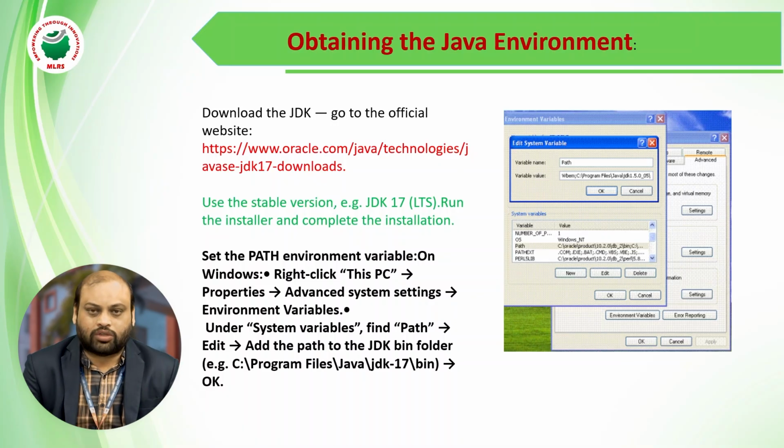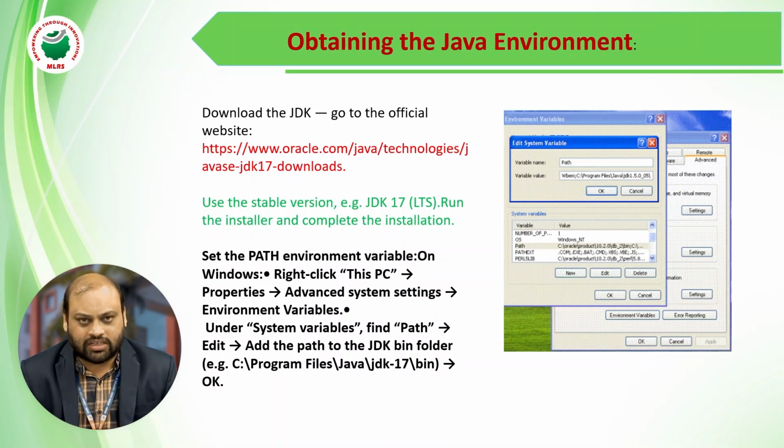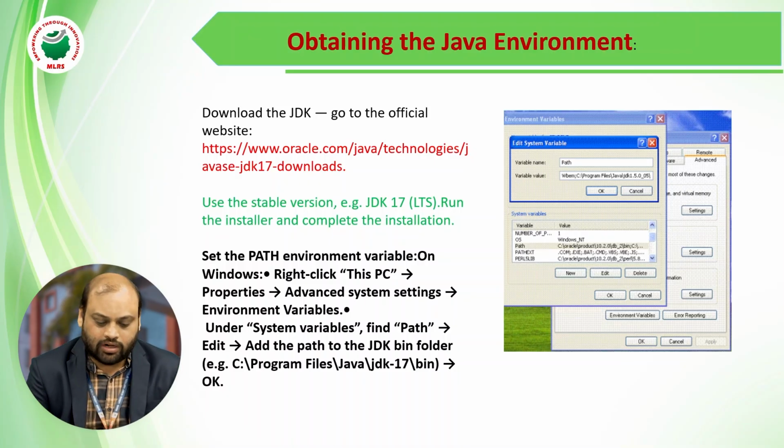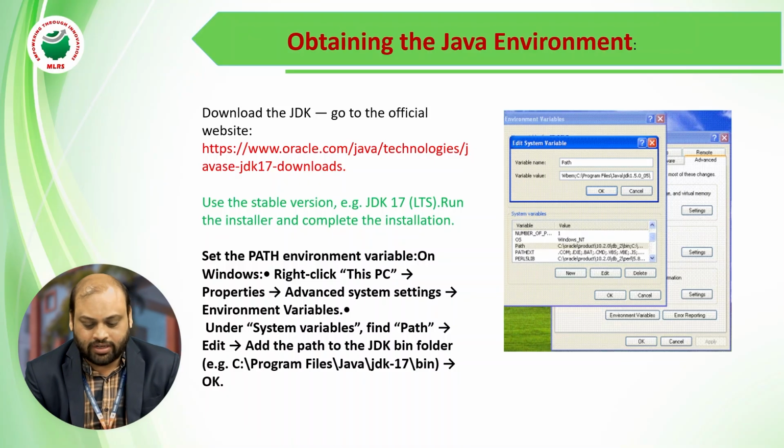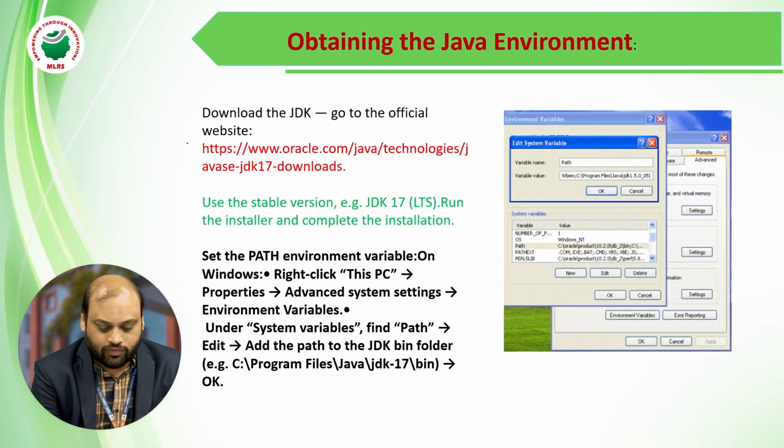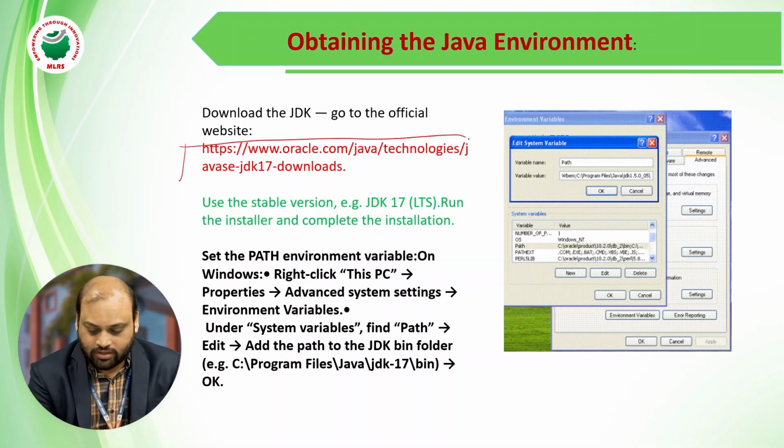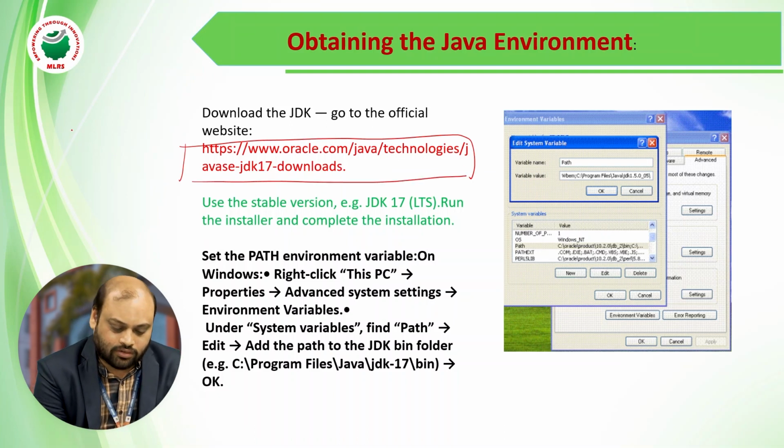Now, as I said previously, we want to communicate with the system, and then we are going to write the programs. Writing programs means we require some environment to be set up in our system. In order to set the environment, we need to go to the official website oracle.com, where we can download the JDK.